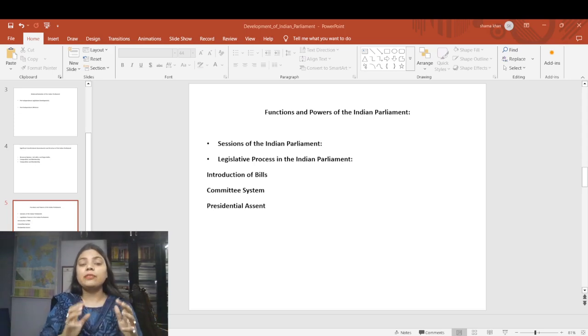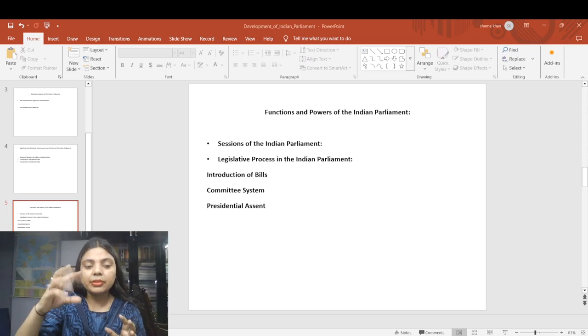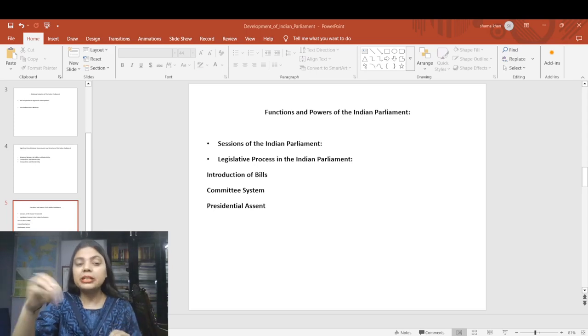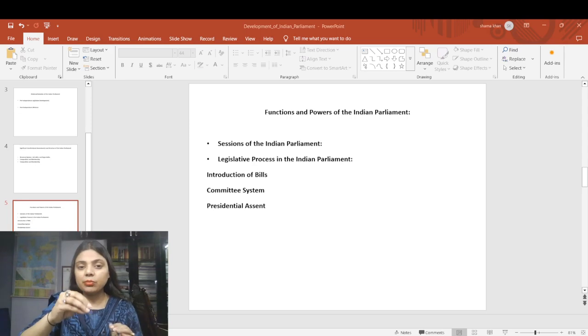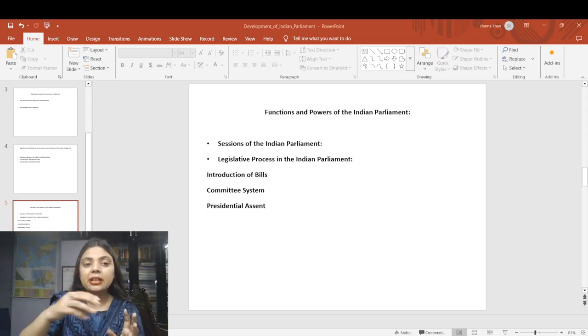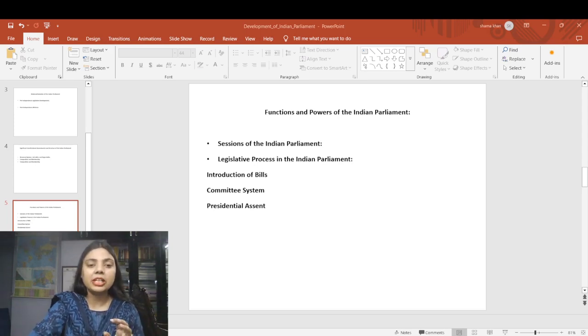But here again you have to understand that each situation is different. With respect to the money bill, it is different. With respect to the constitutional amendment bill, it is different. With respect to the ordinary bill, it is different. So the power of presidential assent differs with respect to the bill also. Once the president gives assent, the bill becomes a law. So the legislative process ensures that every bill is carefully considered and debated, reflecting the democratic principle of India's parliament.